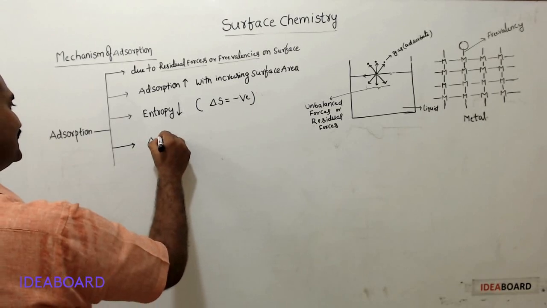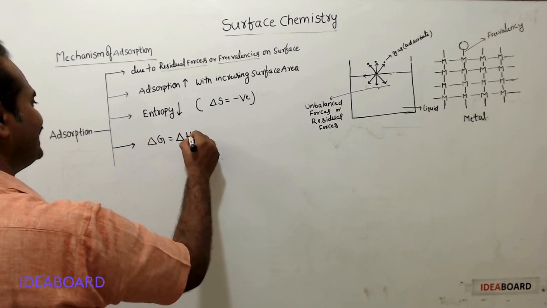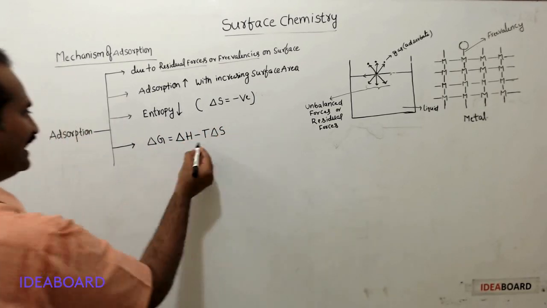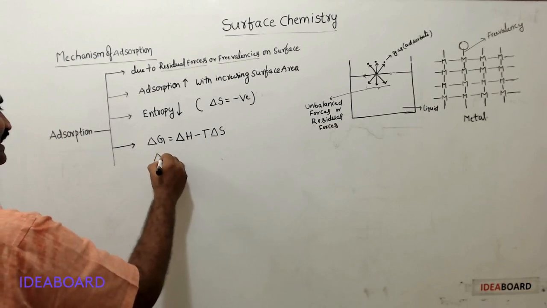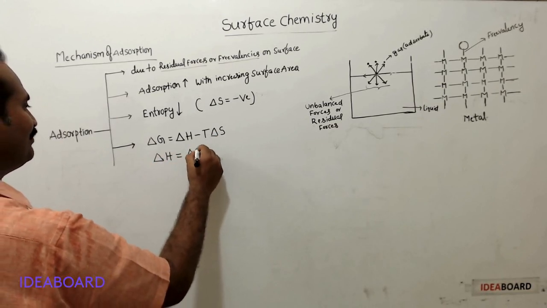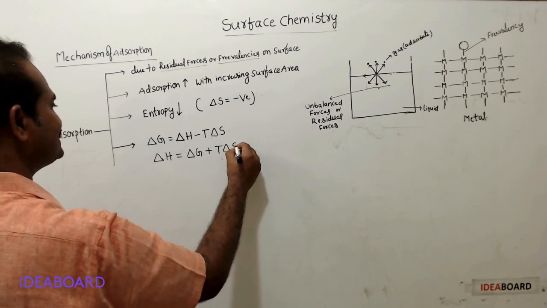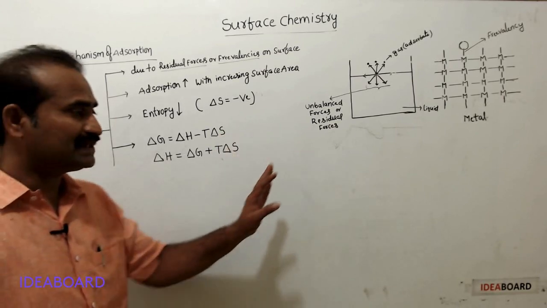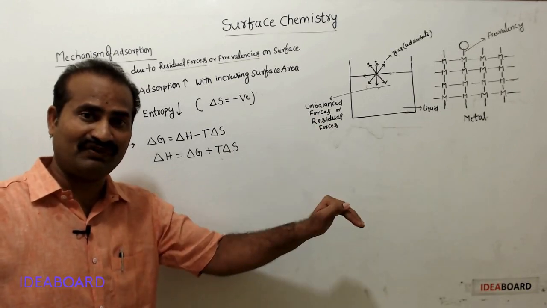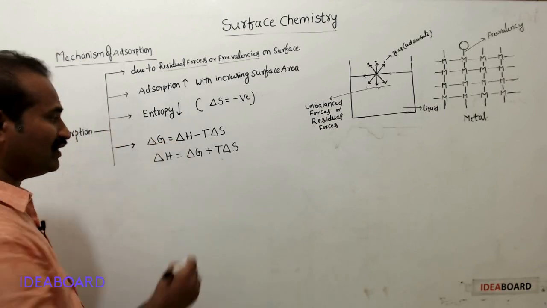Delta G is equal to delta H minus T delta S. After rearranging this equation, we will get delta H is equal to delta G plus T delta S. We know that adsorption is a spontaneous process because it takes place on its own without any external help. That's why adsorption is a spontaneous process.